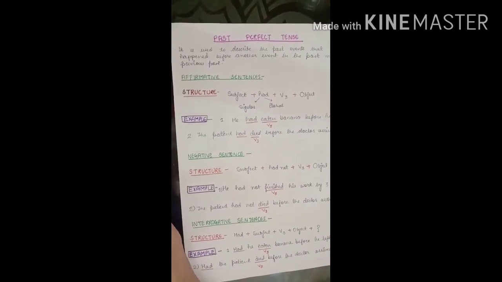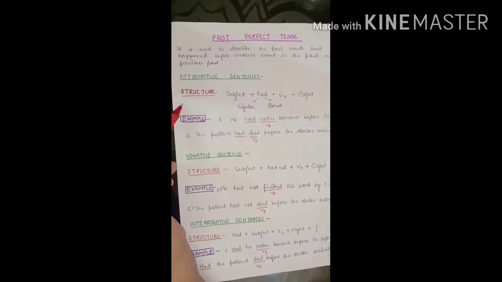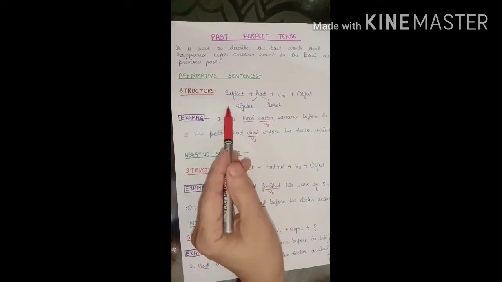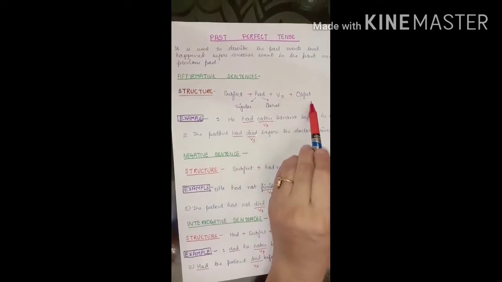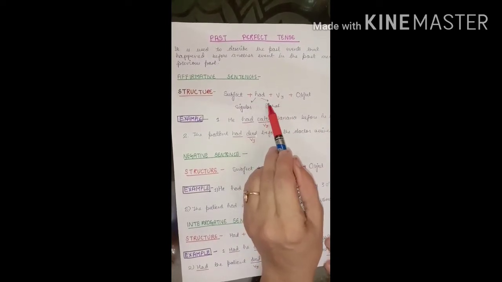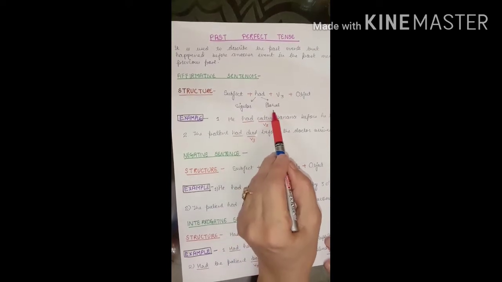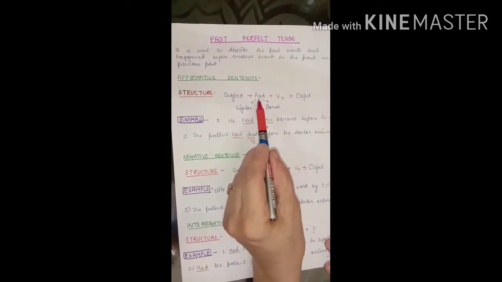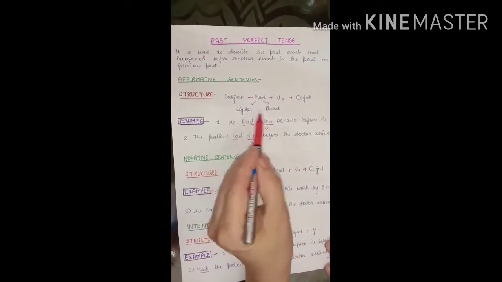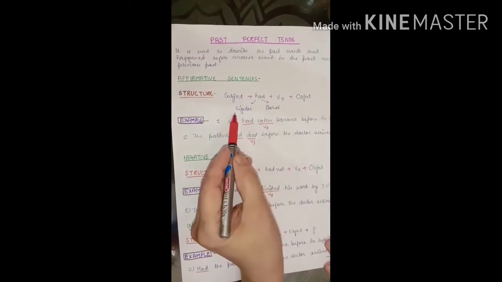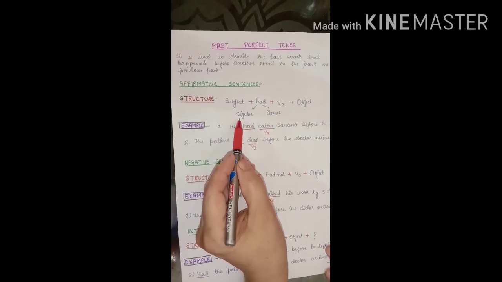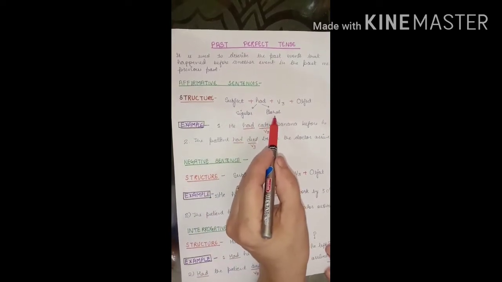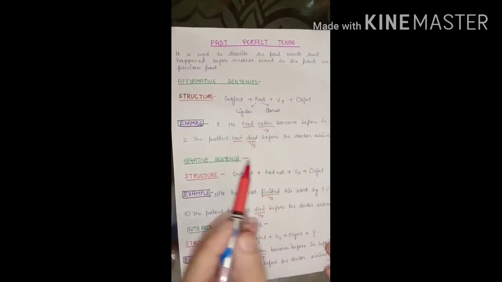Affirmative sentences. Structure of affirmative sentence will be subject, had, third form of verb and object. You can see I have made arrow, singular and plural. Had will be used equally with singular as well as with plural subject. Singulars, as I have already explained, he, she, it or any name, and plural subjects you, we, they.